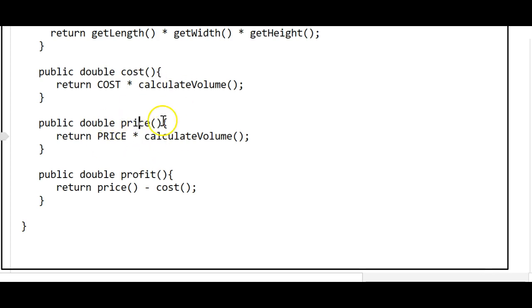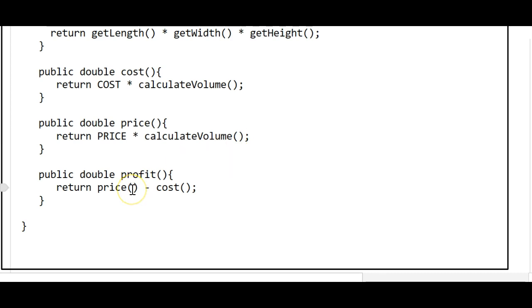The price method, very similar. It's going to tell us how much this crate will sell for a customer. So the price method has an empty parameter list and a return type of double. It's declared as public, and it's going to return the price per cubic foot, so that was 50 cents, times the volume, and the volume is found using calculate volume.